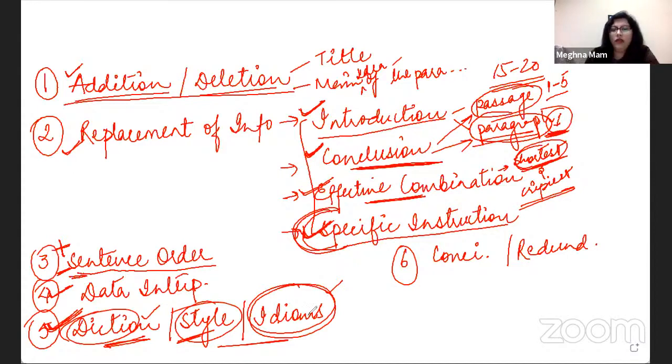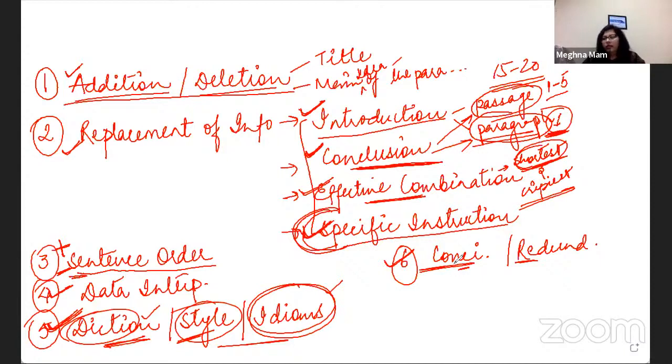All right, let's move on, and we go to the sixth type of question, that is concision and redundancy. So let's talk about concision. Concision comes from conciseness, that is, keeping it short. So that's the theme of the whole writing section on the SAT, that we have to go for the shortest possible version of the given sentence or underlined sentence. To achieve this objective, we usually avoid options in passive voice.